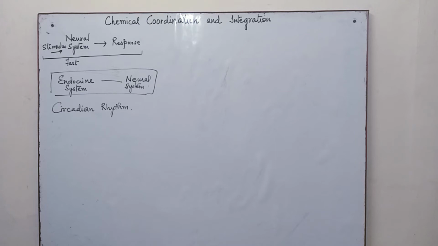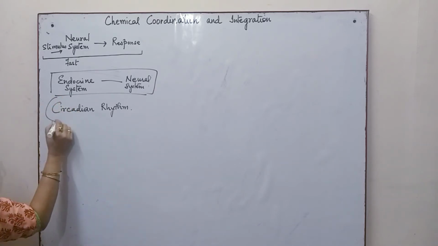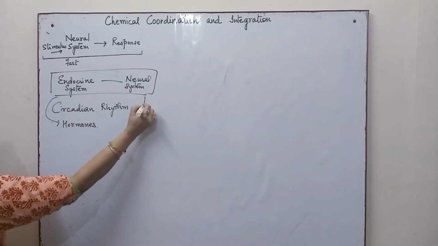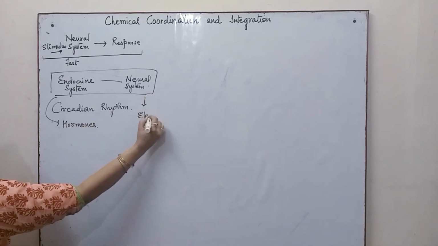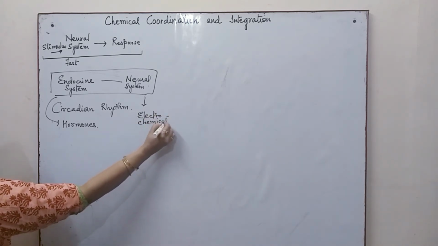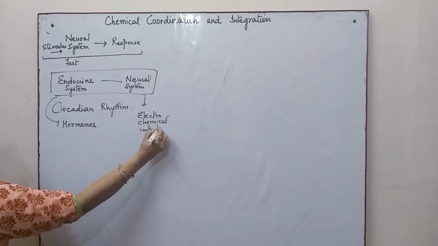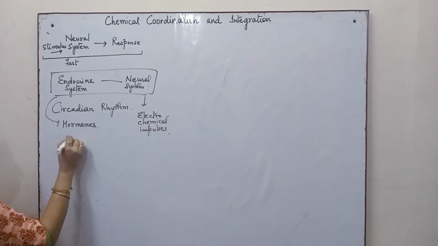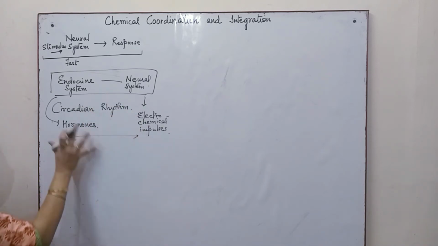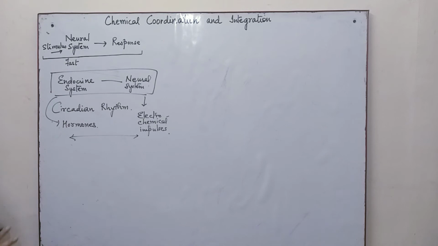While the endocrine system sends chemical messengers, and these chemical messengers are known as hormones. The two differ in their working, but they are in communication with each other, and they also integrate, and finally a well coordinated activity is shown.